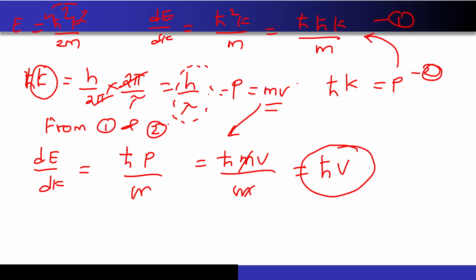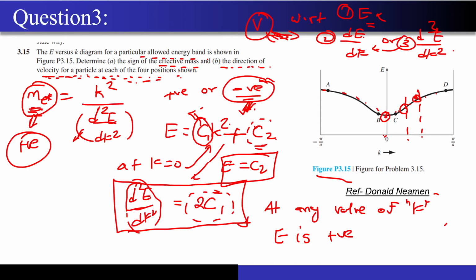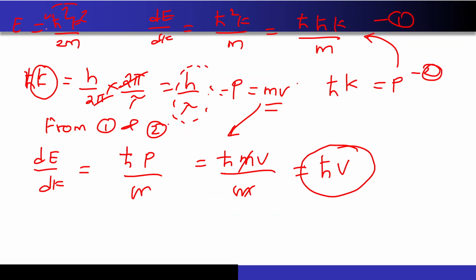Now one thing that I want to tell you guys is that I have directly used this particular equation, E is equal to h square k square by 2m. Just tell me whether this equation is valid for free electrons or whether it is valid for electrons which are bound in a crystal. Can anybody please tell me? For free electron, exactly, right?